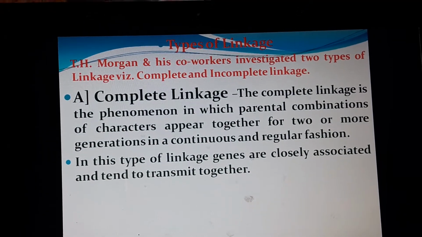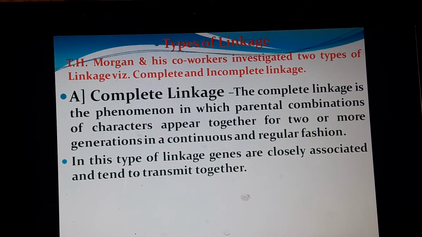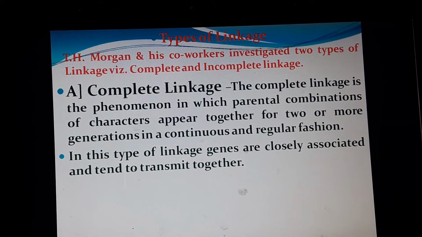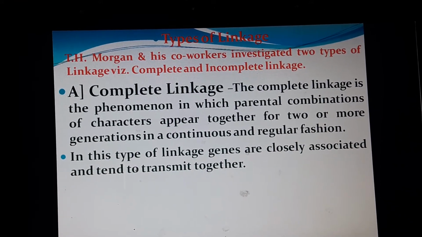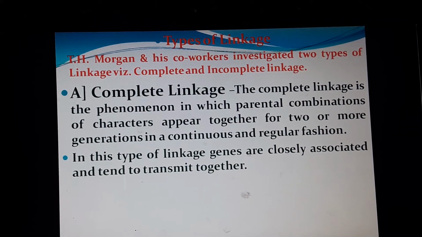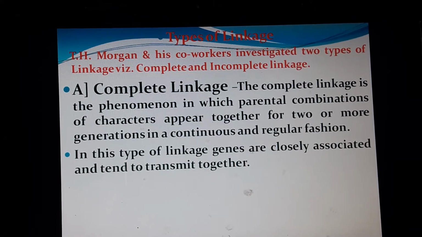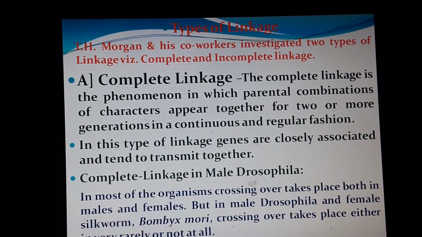First, complete linkage. Complete linkage is the phenomenon in which the parental combination of characters appears together for two or more generations in a continuous or regular fashion. In this type of linkage, genes are closely associated and tend to be transmitted together.